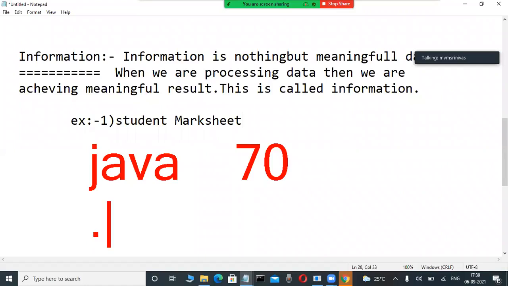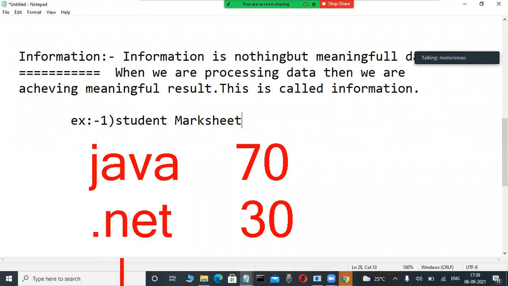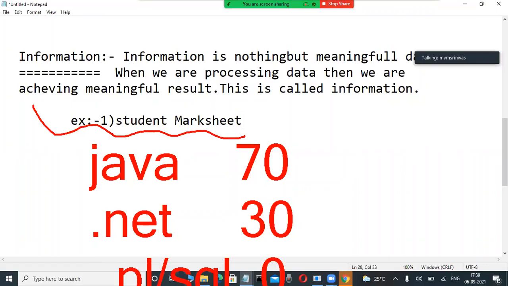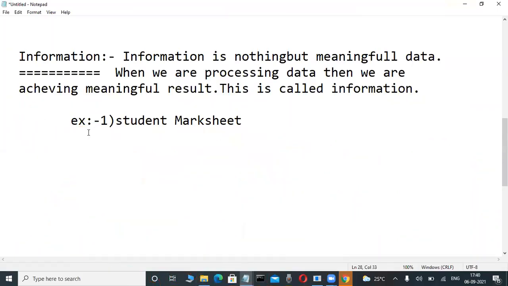Okay, so .NET also, 30 marks are there. Again here PLSQL, 0 marks are there. Like this, it is easily understandable or not? That's why whenever an end user observes a report, that meaning is there, an easily understandable format is there, an end user understandable format is there. That is nothing but what?